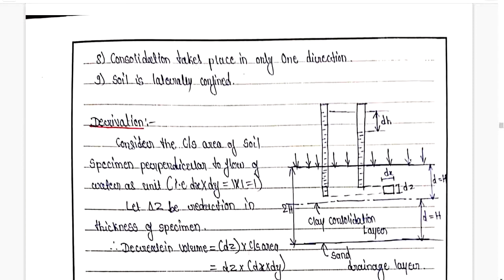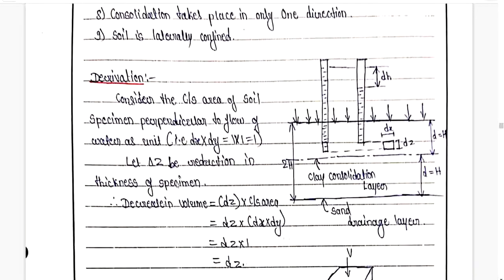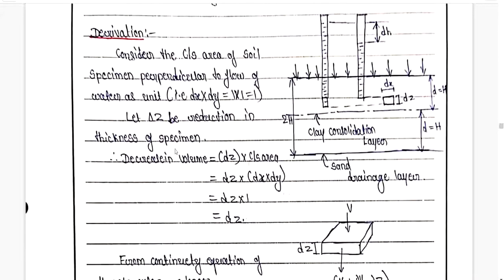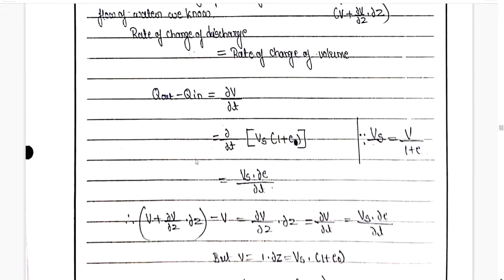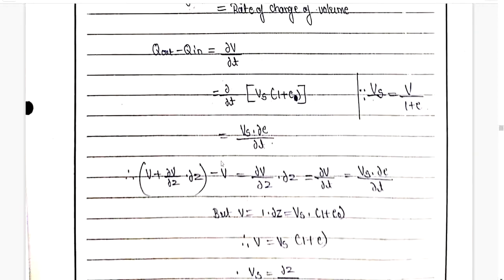After that, we considered a small element whose width is dx, length is dy and depth is dz. The cross-sectional area we are going to consider as a unit, that is 1 into 1. Delta z is the reduction in thickness of the soil specimen as the compression takes place. After this, we started with the derivation, and we have studied till here. After that, we started considering